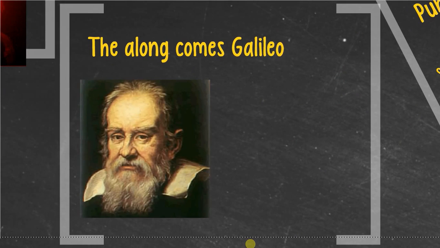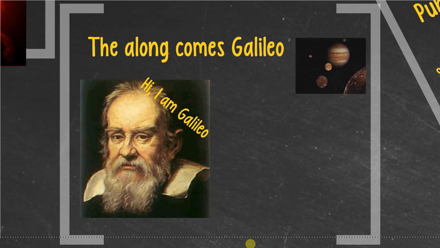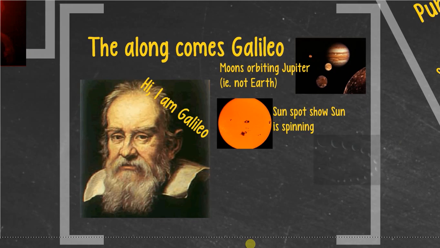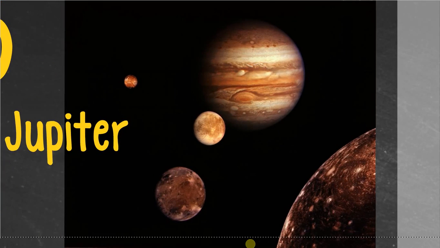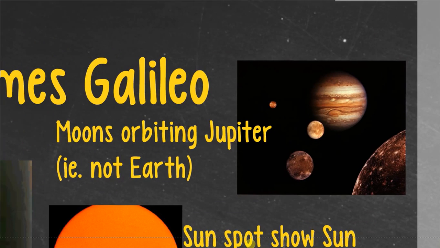And along came Galileo after Copernicus' death, and Galileo was able to show a lot of different evidence for the heliocentric view. One of that evidence was the moons of Jupiter. We call those the Galilean moons of Jupiter. Basically, the geocentric view said nothing orbits anything else because the Earth is so special that everything orbits around Earth. Well, Galileo was able to look through his telescope at Jupiter, and he could see the moons of Jupiter orbiting Jupiter. So the moons of Jupiter helped disprove that everything has to orbit the Earth.